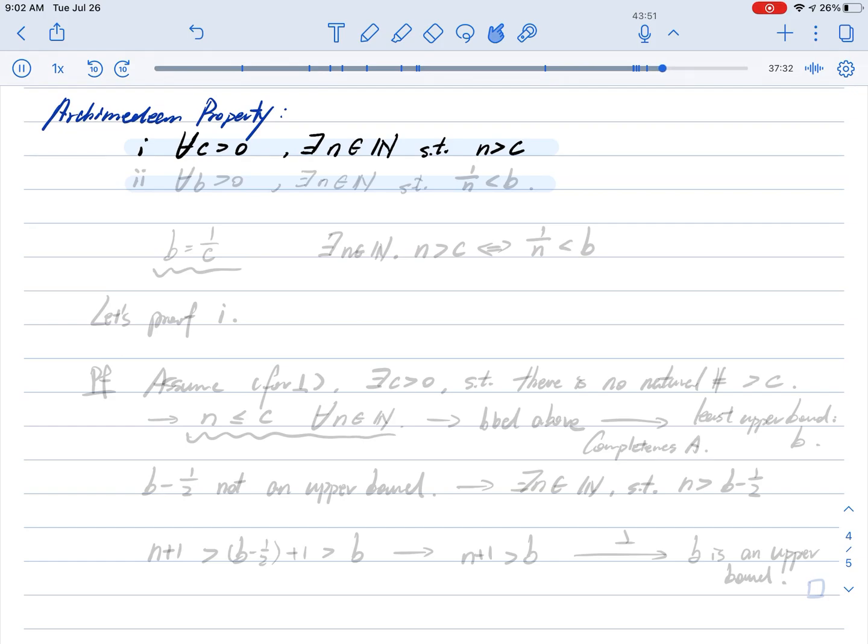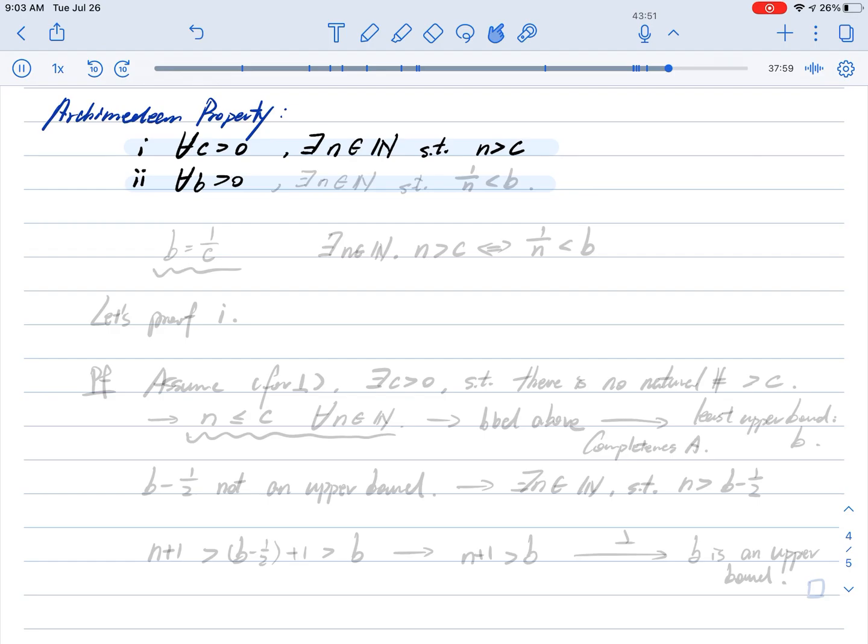And we have the second statement that is equivalent to this one: for every positive number, this time let's call it b, that is greater than 0, there exists a natural number n such that 1 over n is smaller than b.